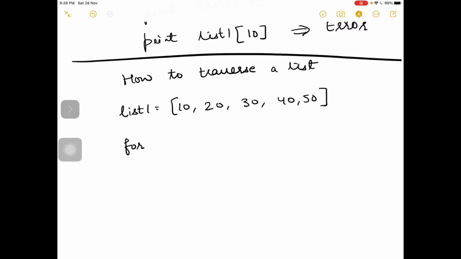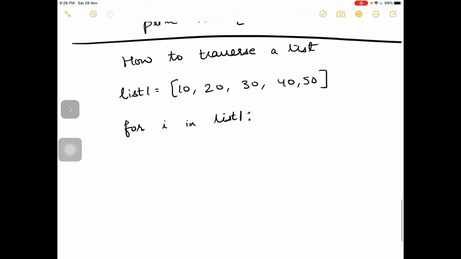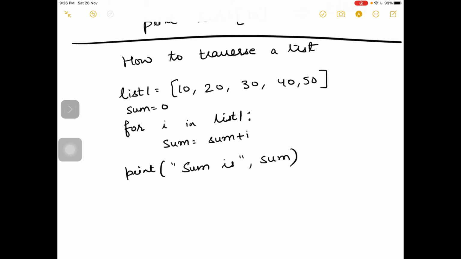We know that for loops are used to access values in a sequence. Check the indentation also. I am taking one variable, sum. I have stored 5 values in list 1.